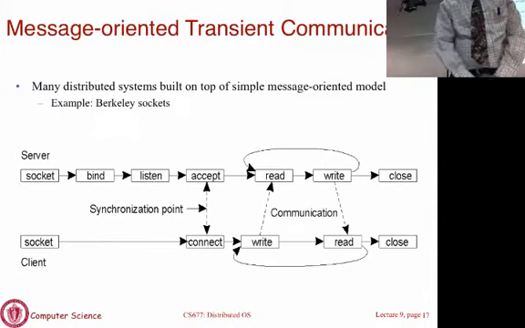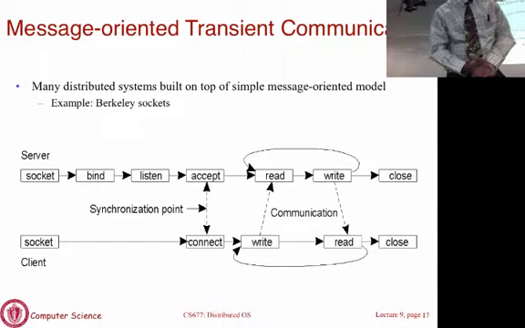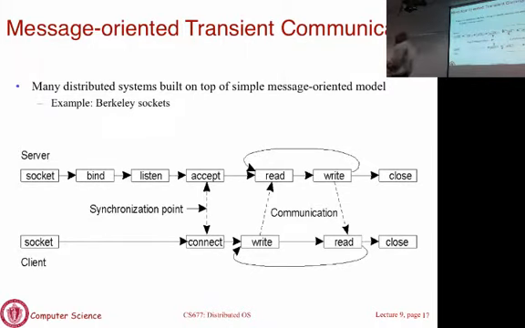Question: are there any advantages to using sockets over RMI? So socket programming is low-level programming. If you want to do something that is out of the ordinary, or you want to program at a much lower level because you want to construct the messages, you use socket programming. It's the same as doing assembly programming versus programming in C, a higher level language. Right? So think of this as the equivalent of assembly programming in the network world. You're basically using the lowest level of communication primitives to have the client and server communicate.